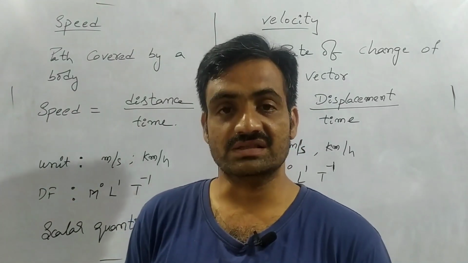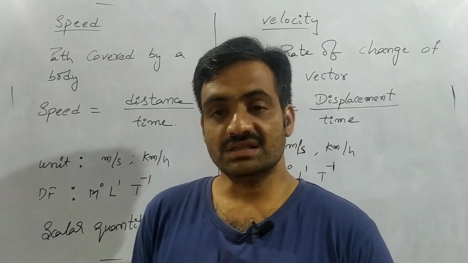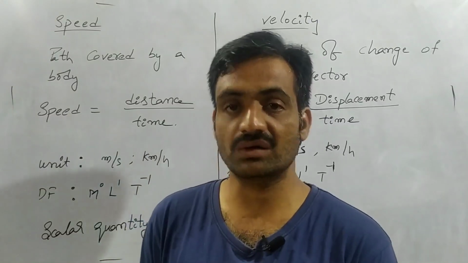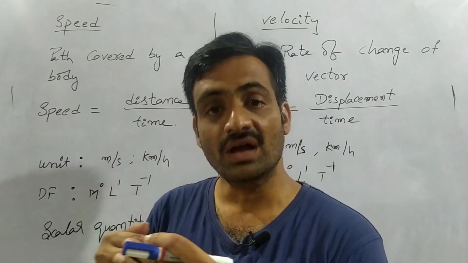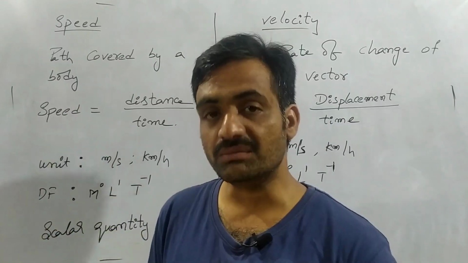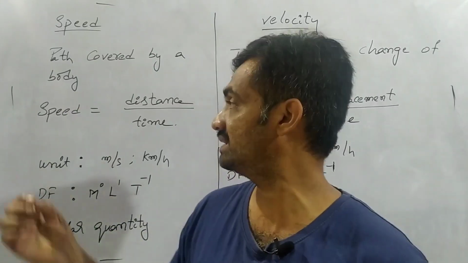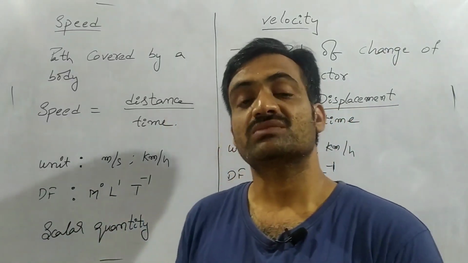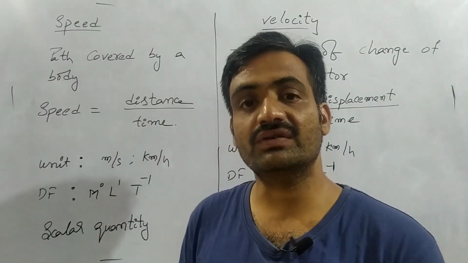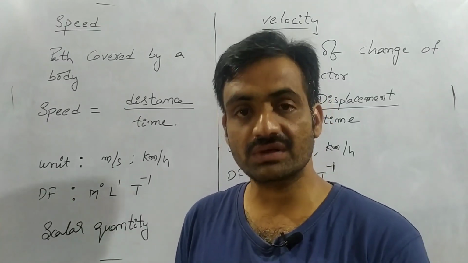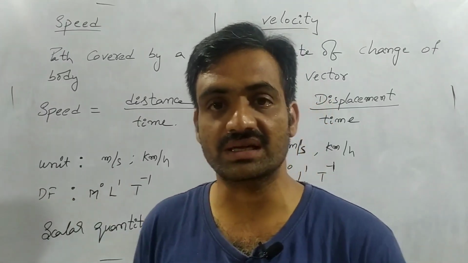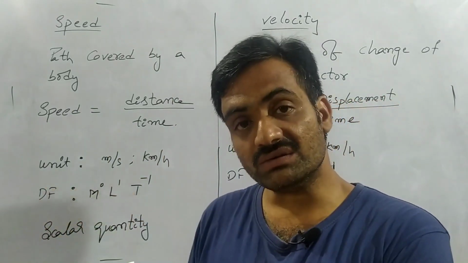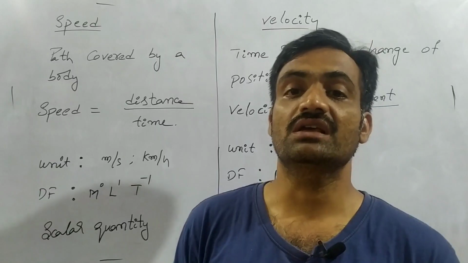Let us consider that a person has traveled from one position to another through a particular path, or a train has traveled from Hyderabad to Khammam. Then we can say the body has covered a particular path, and that the body possesses speed. Whereas if we represent the path vector for the train based on the displacement, then we can represent the velocity. Based on that, we can specify when to consider speed and when to consider velocity.